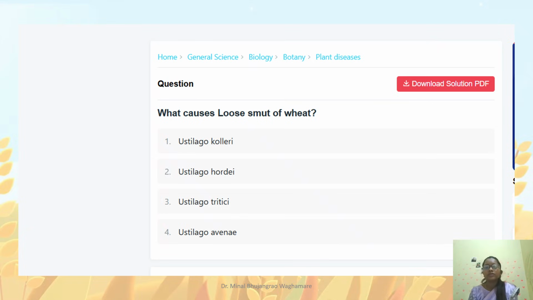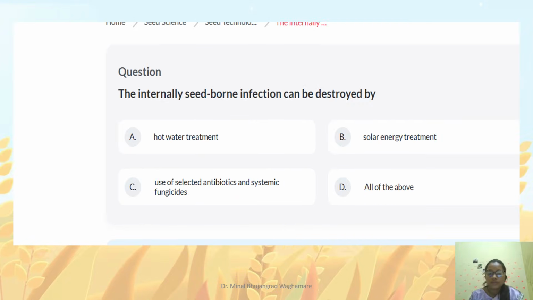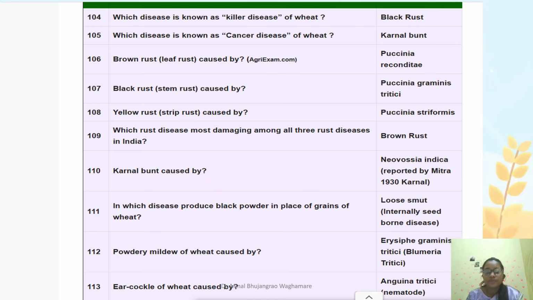Now we will see some PYQs on the topic we have read and learned. What causes loose smut of wheat? The answer is Ustilago tritici. Loose smut of wheat is an internally seed-borne disease. Internally seed-borne infection can be destroyed by hot water treatment, but we have seen that loose smut can also be managed by solar heat treatment. So the answer will be all of the above.